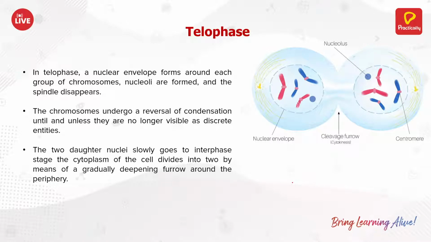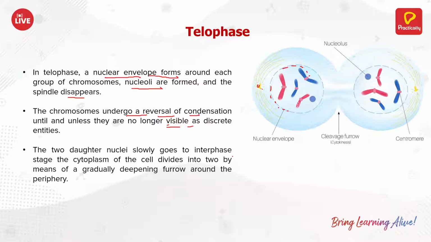Okay, and finally the telophase. In telophase the nuclear envelope has formed, the nuclei are formed, and the spindle finally disappears. The envelope has come again, covering again. The chromosomes undergo reversal of condensation and then they are no longer visible. Till now they were visible, now they won't be visible anymore.